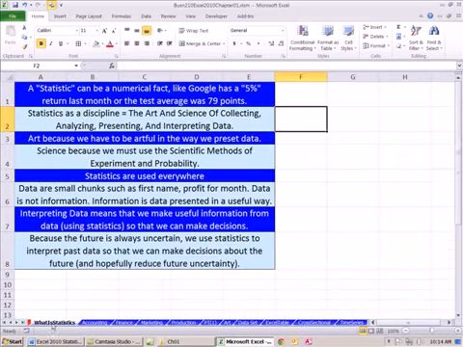working properly. Let's go back over here to what is statistics. So that was a great example of collecting, right? We did a sample, analyzed it, presented it, we did a chart, and interpreted. We need to shut down the machine.